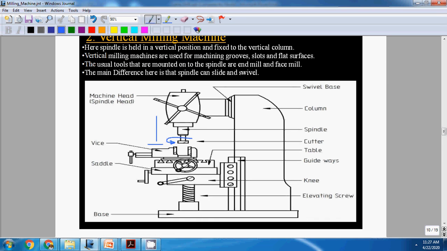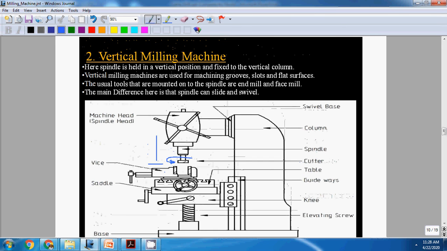These are the different parts. Same parts are there. Base, saddle, means on which there is a machine vise, and saddle can traverse vertically, and cross traversing can also be done. Knee, on which saddle is there. On saddle the workpiece will be there. These are the different parts of vertical milling machine.